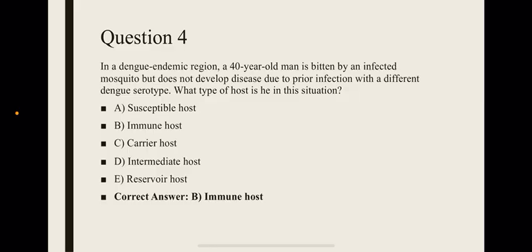Fourth question. In a dengue endemic region, a 40-year-old man is bitten by an infected mosquito but does not develop disease due to prior infection with a different dengue serotype. What type of host is he in this situation? A. Susceptible host, B. Immune host, C. Carrier host, D. Intermediate host, E. Reservoir host. Correct answer is B. Immune host.